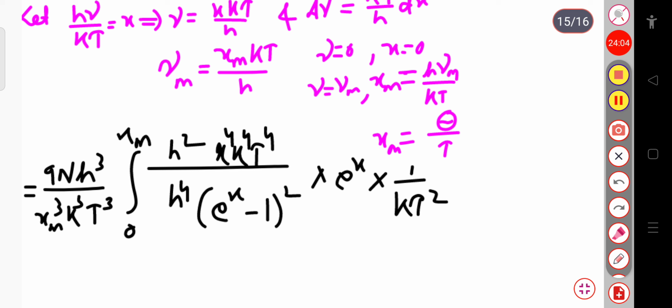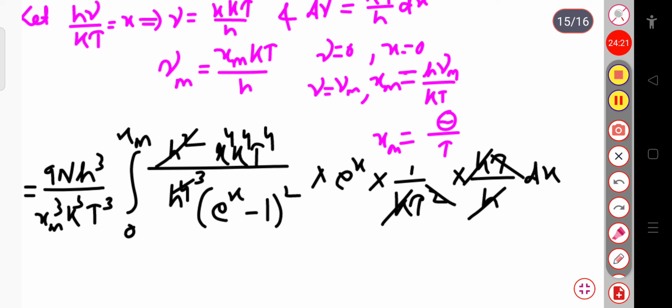So here k gets cancelled, one t gets cancelled with this t. Here this is h square, one h cancels with this h, so this will be h cube. Again one t gets cancelled, so this will be t cube. Here this is k cube and this is k power 4, so one k will remain.